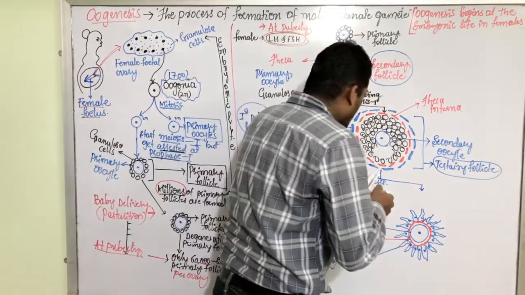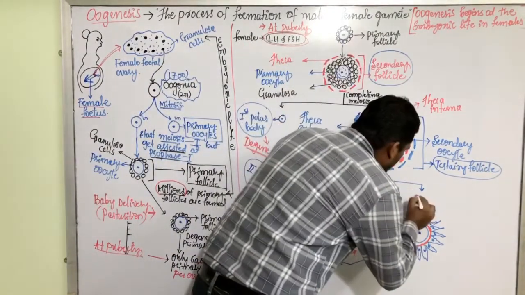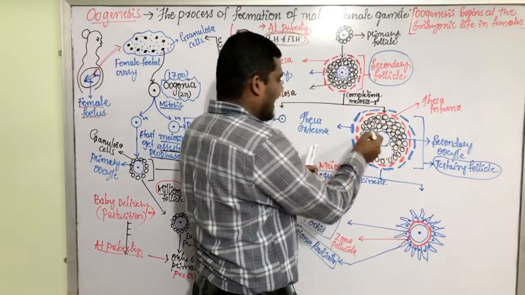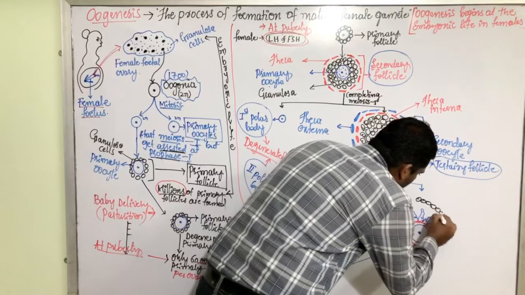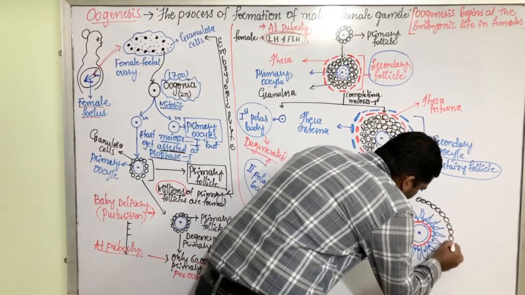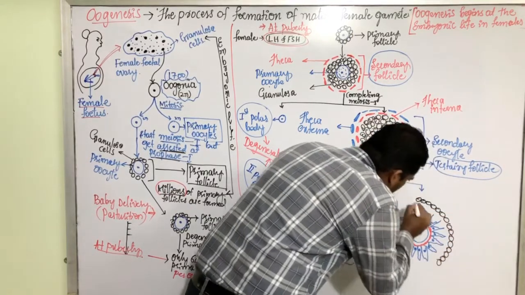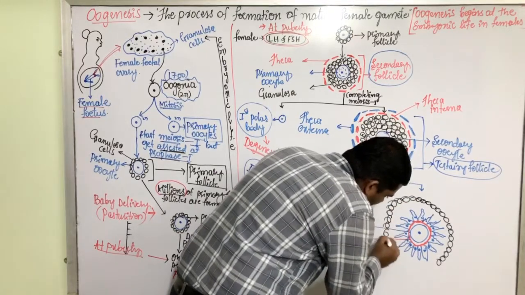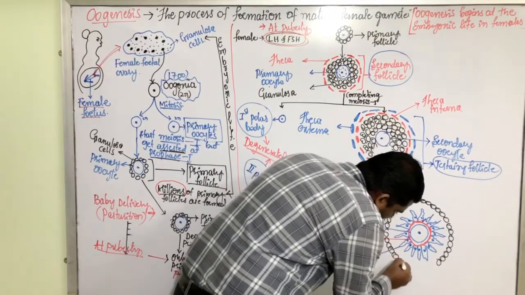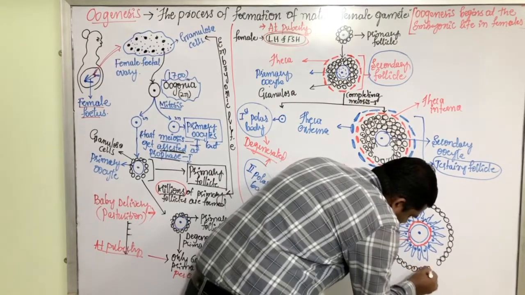Then surrounding to this, we have the granulosa cells. Granulosa cells are formed here. And we know granulosa cells are multi-layered cells. They are all granulosa cells. This is one layer.